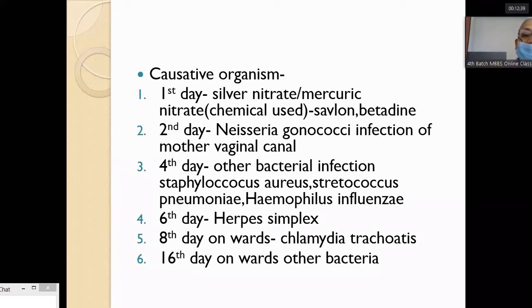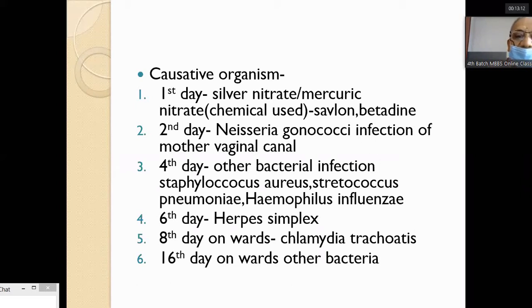The causative organisms. On the first day, previously silver nitrate was used, but nowadays silver nitrate is not used. Savlon and Betadine and other chemicals which are used during the preparation of the perineum at the antenatal period or during delivery can enter the child's eye and cause chemical conjunctivitis.